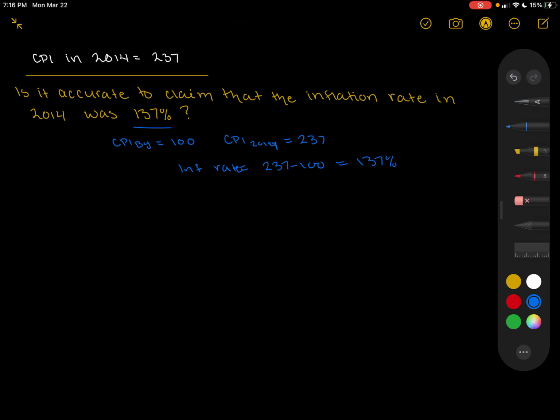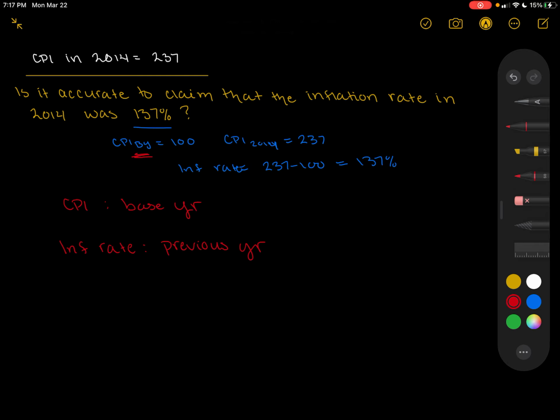Well, the error in this logic here is that the CPI is measured based upon a base year, right? So we can remember that CPI occurs with some base year. This is what we're in reference to. However, when we're calculating the inflation rate, we're not comparing it to the base year, we're comparing it to the previous year. So that's where this error in logic is occurring.